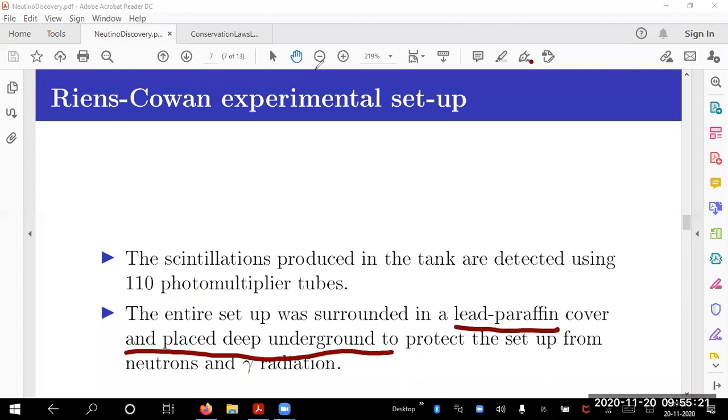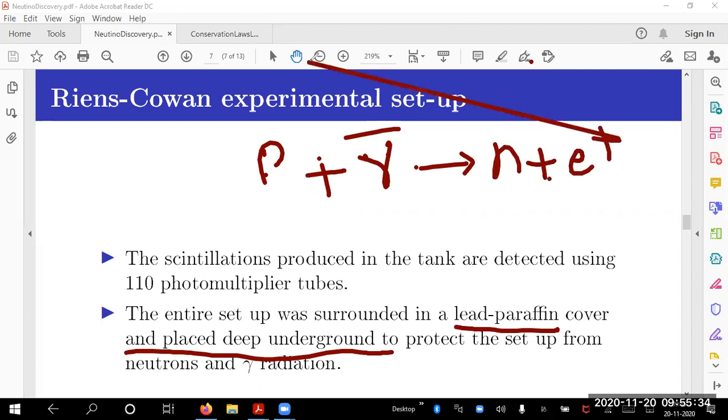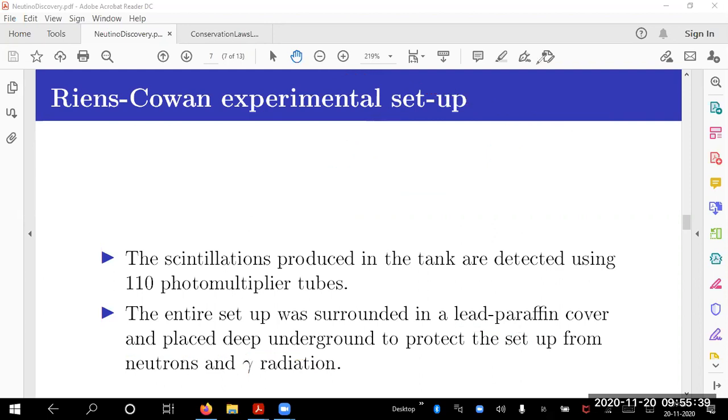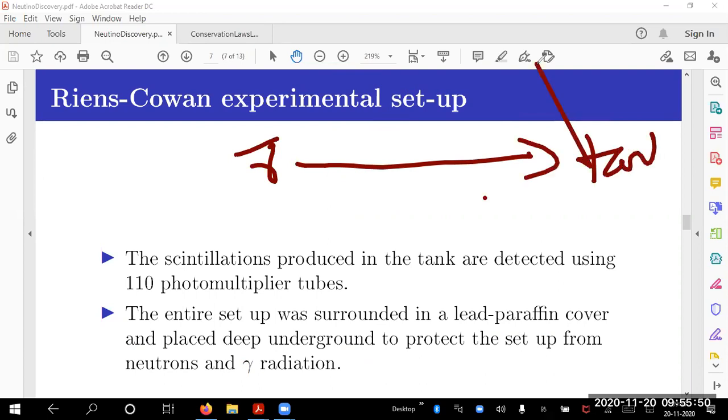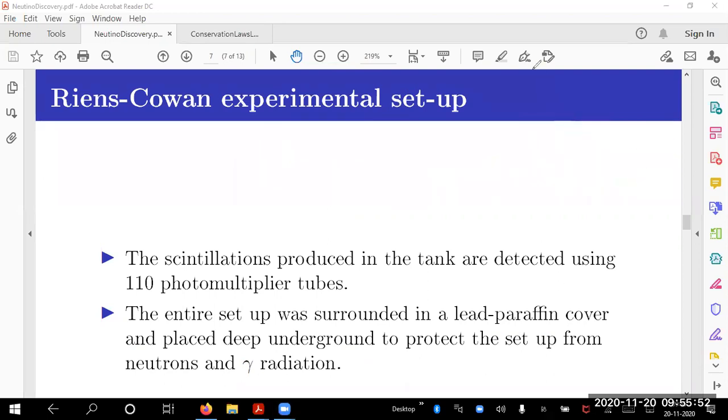What do you expect? You have to expect only proton plus antineutrino gives you a neutron plus positron. For that, the setup is what I am explaining. In this particular process, you don't have anything else to enter, not even a gamma ray. Gamma rays should not enter. What should enter the tank is only the antineutrino. Nothing else should enter the tank. Antineutrino cannot be prevented by any shield, any lead, any paraffin. So it will enter the tank.